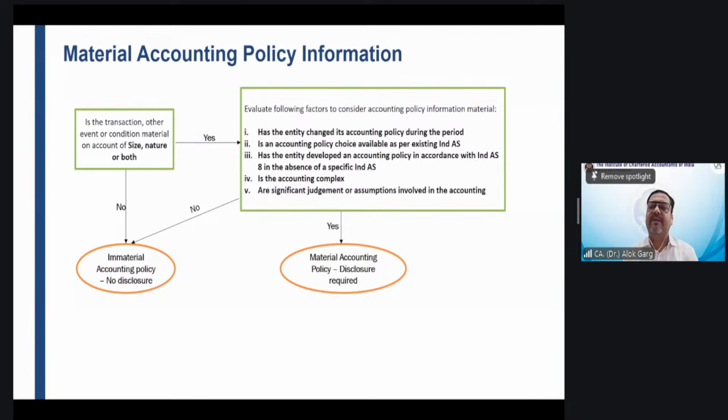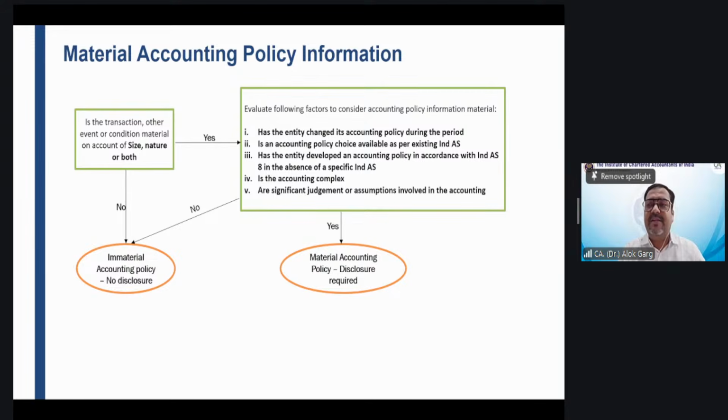For example, a company's balance sheet size is 20,000 crores, a $1 billion company. The company has purchased some assets, and the PPE of the company is 5 crore.